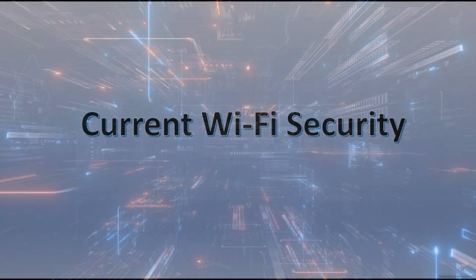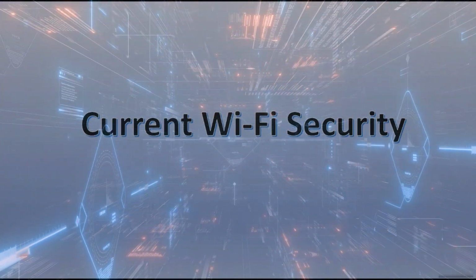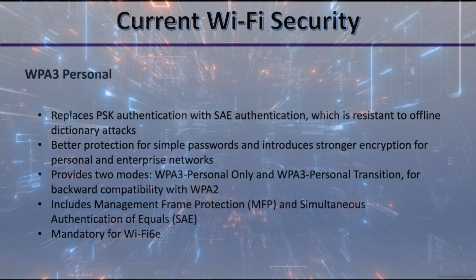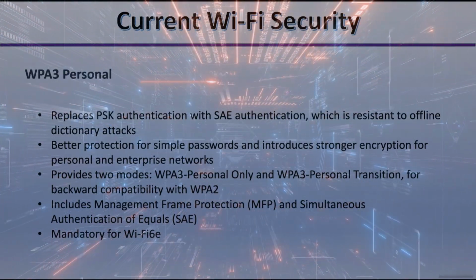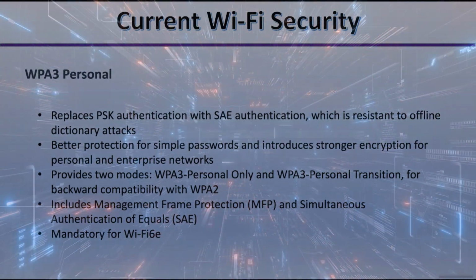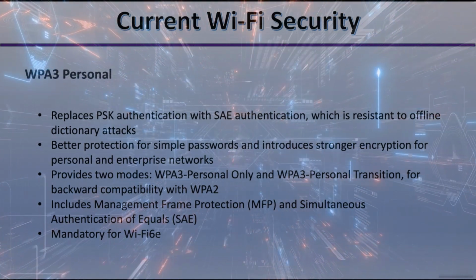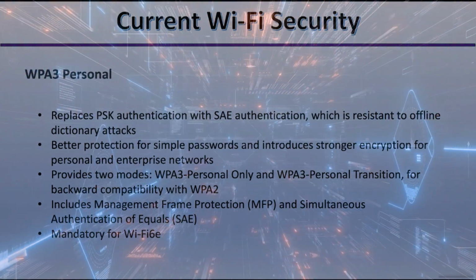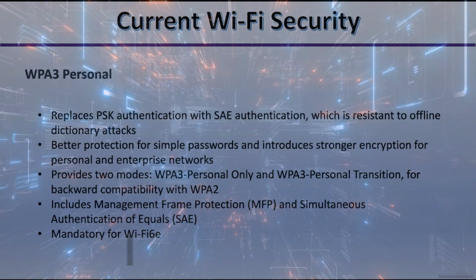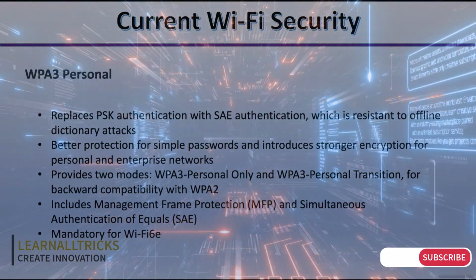In this section, we'll move to the present day and talk about current Wi-Fi security methods. Let's first talk about WPA3 Personal. Now, WPA3 Personal is the latest and improved version of the security certification standard developed by the Wi-Fi Alliance, and it's a major improvement over its predecessor, WPA2, which has been in use since 2004.